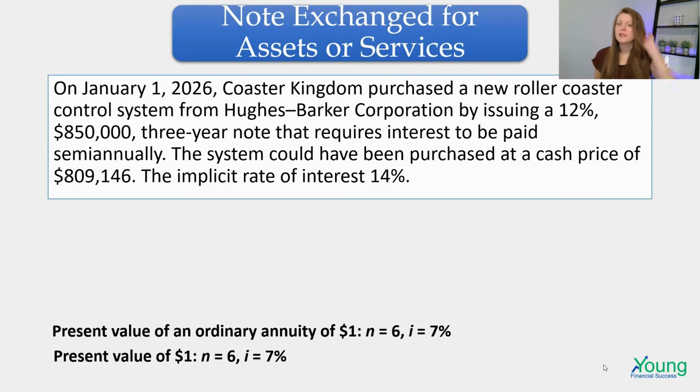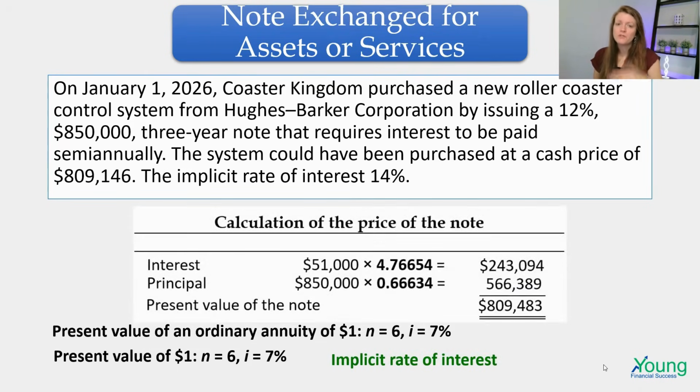So really the interest rate, it's like using 14% because we said they're borrowing $850,000 and they're going to pay interest on that amount, but they could have bought the equipment for $809,000. So clearly they're charging them more interest than what they were showing. So for that reason, just like we did with the bonds, we are going to look at how this was calculated.